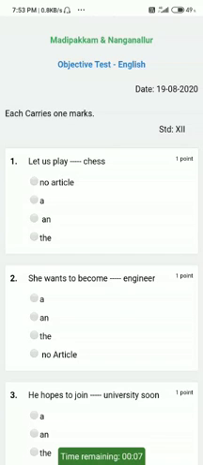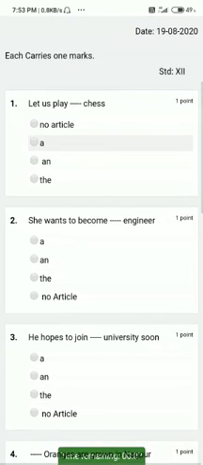Now we'll see how to answer those questions. I'll be reading my first question. "Let us play dash chess" is my first question, and I need to answer it. There will be 4 options, and everything will be objective type questions only. You need to click the correct answer. If I just click it, it will be enabled. If the first answer is A and I click it, I'll get it marked like this. If I click wrongly, it's no problem, you can click the correct answer instead. So I'm clicking the first one.